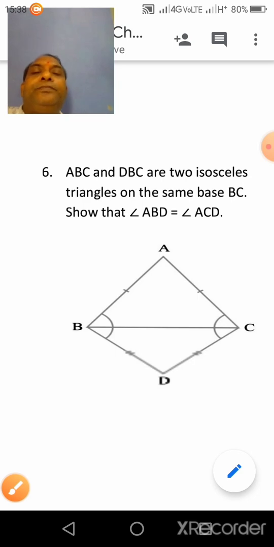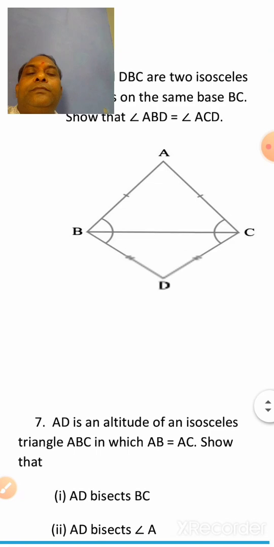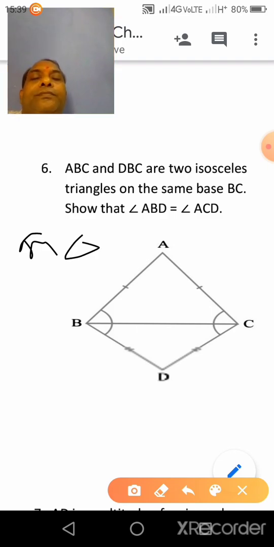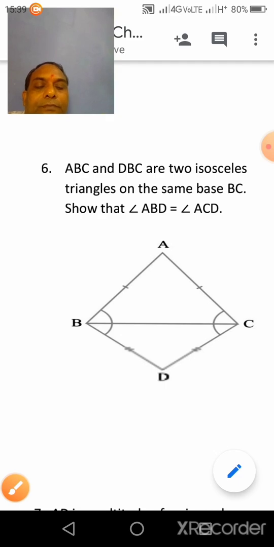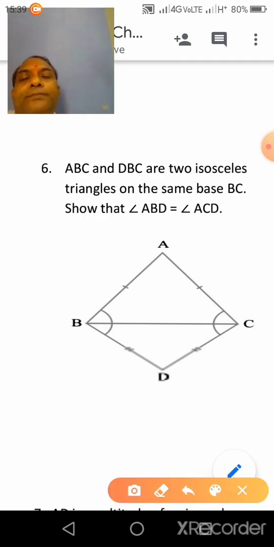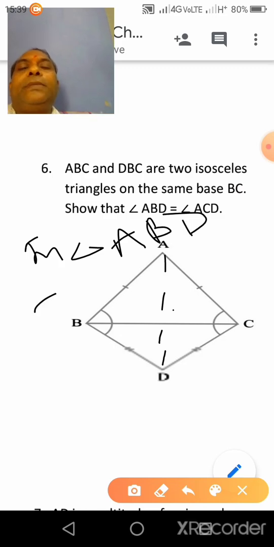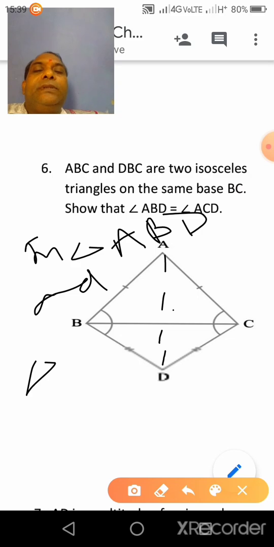So now see here, firstly join A to D. Clear? Now in triangle ABD and triangle ACD.